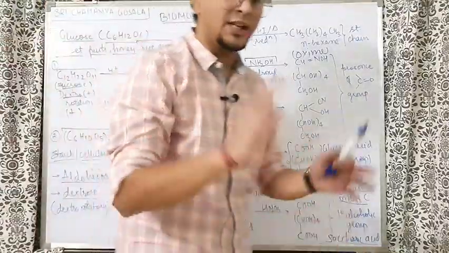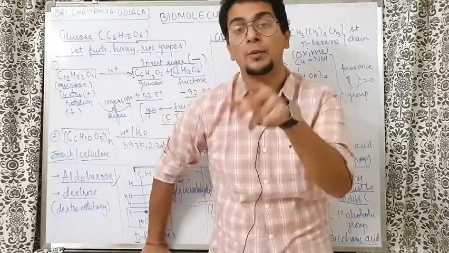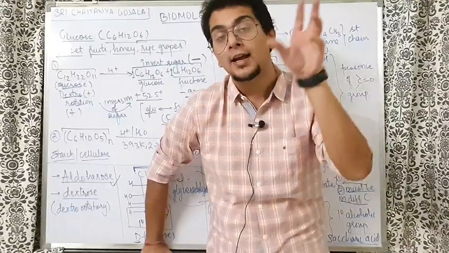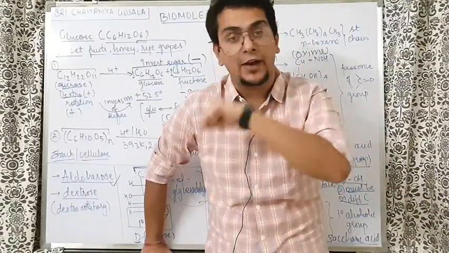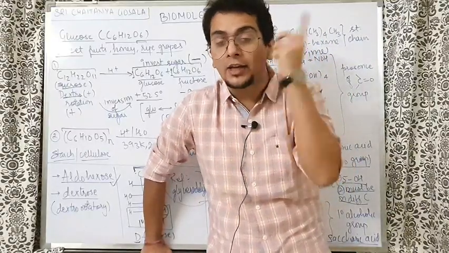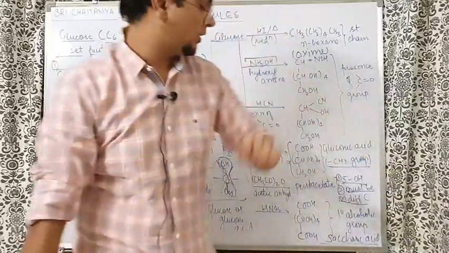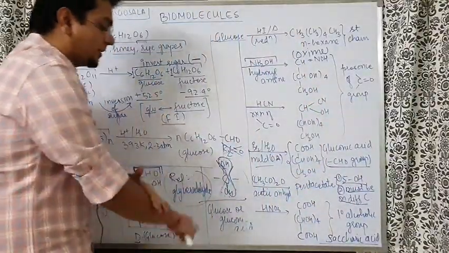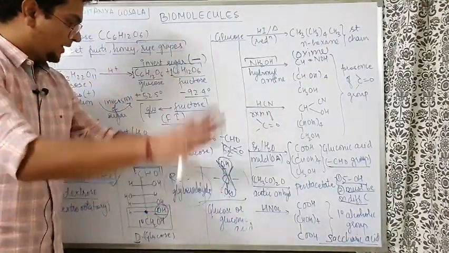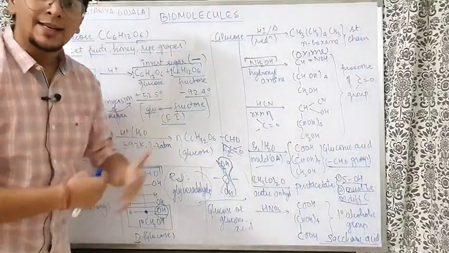So who told about the straight chain? HI. Who told about the CO group? Hydroxylamine reaction, SCN reaction. Who told that the CO group is an aldehyde? Bromine water, a mild oxidizing agent. Who told that the OH groups are 5 there? The acetic anhydride reaction giving pentaacetate. Finally, who told that out of 5 OH, one of them is a primary alcohol? HNO3 showed that saccharic acid is formed. That means out of 5 OH, one of them should be a primary alcohol. So, bhaiya, iti Shri glucose katha sampannam. Now we'll go to the next part.